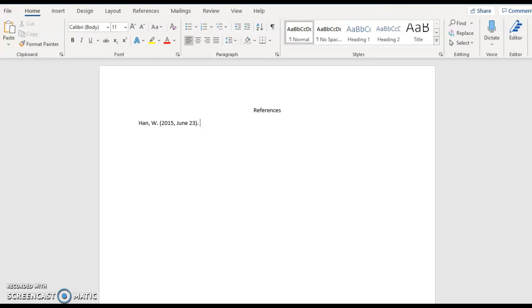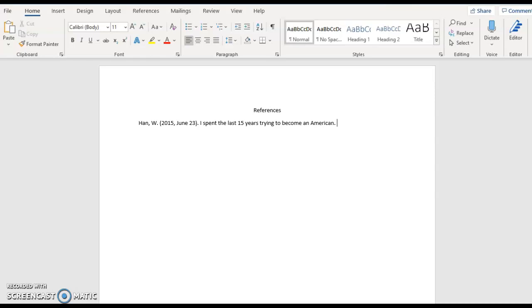The next thing that I need to include is the title of the article, and we're going to use the reference page capitalization rule, which basically means that we put the title of the article into sentence case. We capitalize it the way we would capitalize a sentence. So the only thing that gets capitalized is the first word and any proper nouns or adjectives. So that's the title of the article, and we're going to end it with a period.